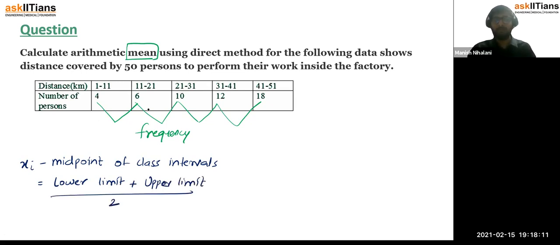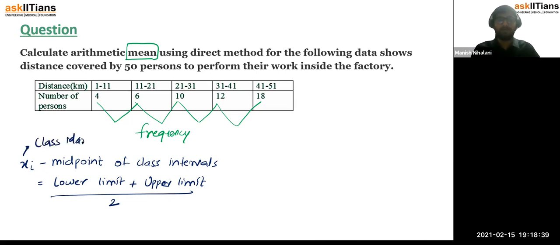So 1 plus 11 by 2, which is 12 by 2, which is just 6. Similarly, the second class interval would be 11 plus 21 divided by 2, right? 11 plus 21 is just 32, divided by 2 is 16. So for every class there would be a class mark. We call this xi the class mark, right?